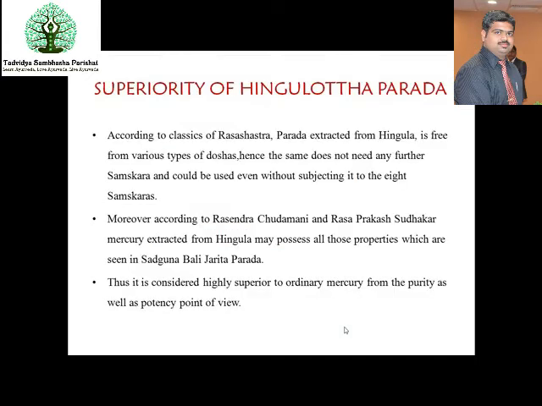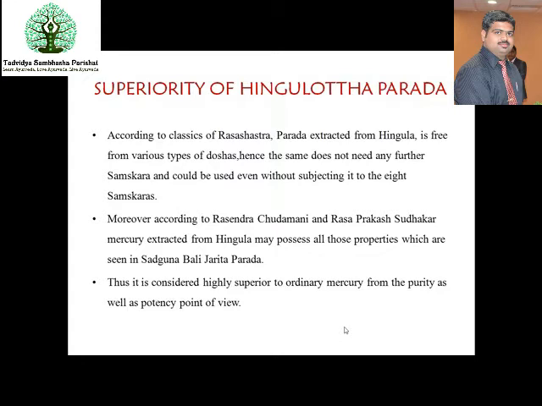So, what is the superiority of the Hingulota Parada? Why is Hingulota Parada considered Shrestha? Already I have said regarding this. According to the classics of Rasashastra, Parada extracted from the Hingula is free from various types of doshas. Hence, the same does not need any samskaras and could be used even without subjecting it to 8 samskaras.